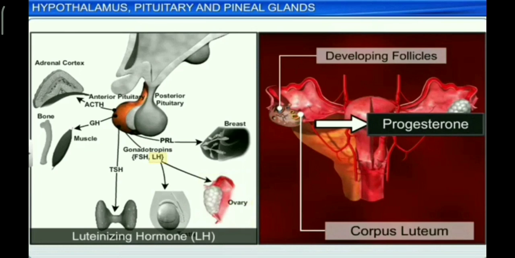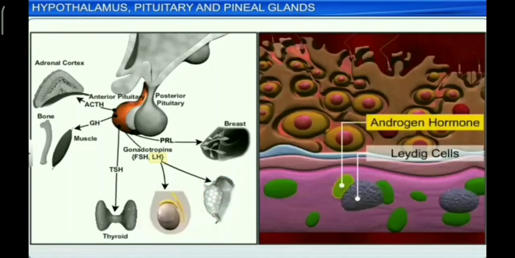In females, the luteinizing hormone helps in ovulation, that means discharge of ovum from the Graafian follicle. FSH and LH are responsible for stimulation of ovaries to produce estrogen, whereas LH, that is luteinizing hormone, induces the ruptured follicles to develop into corpus luteum and for production of progesterone.